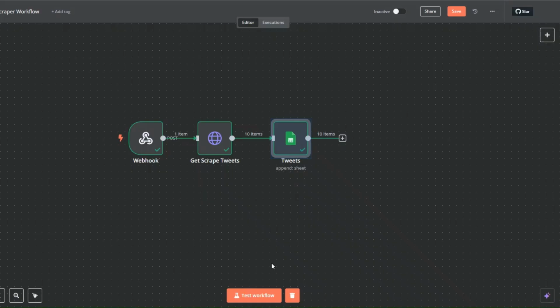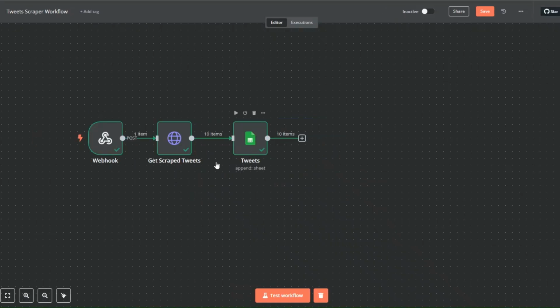Then click on rename. Since our workflow so far is working perfectly, we're getting the tweets that we scraped using Apify and adding the tweets to our spreadsheet. We can use AI to generate unique tweets with unique takes to post to a page from the tweets that we scraped on Apify.